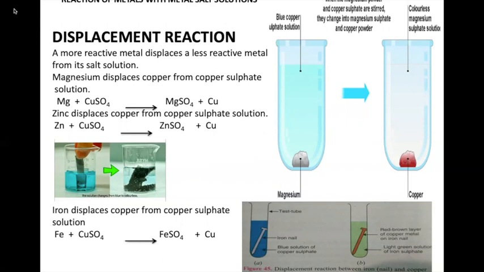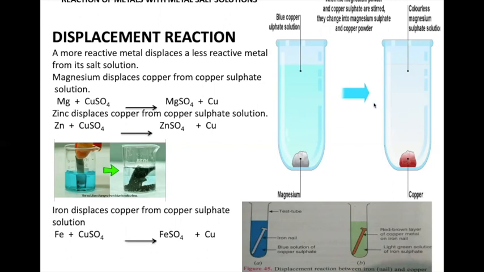But yeah, this reaction is going to take place, right? Because magnesium is a more reactive metal and it is going to displace copper. Here you can see magnesium is gray in color. The copper sulfate solution is bluish in color. Because of the reaction taking place over here, what is going to happen? The magnesium sulfate solution is formed. The magnesium sulfate solution is colorless. See, copper sulfate is blue in color. The magnesium metal was grayish in color. And what happened? It has changed to copper. Now copper metal is formed. Copper metal is copperish in color, that is reddish in color.